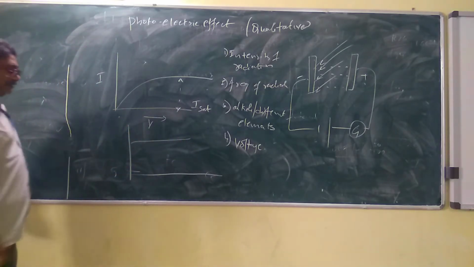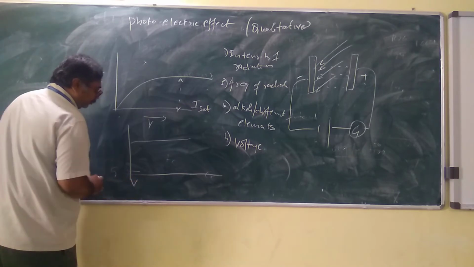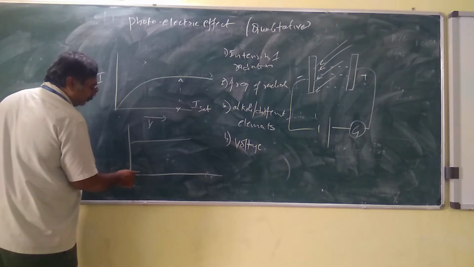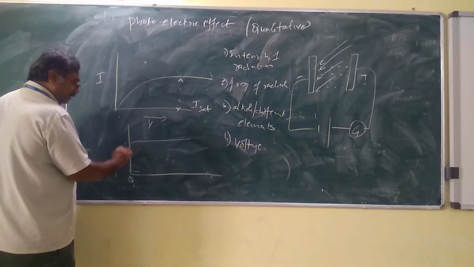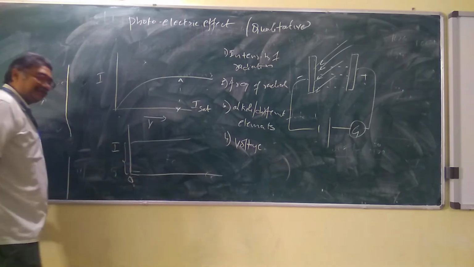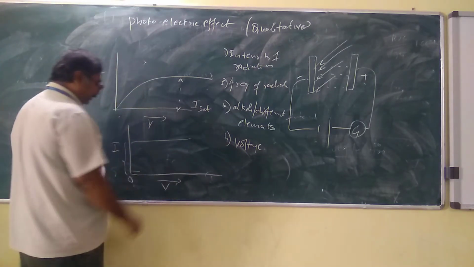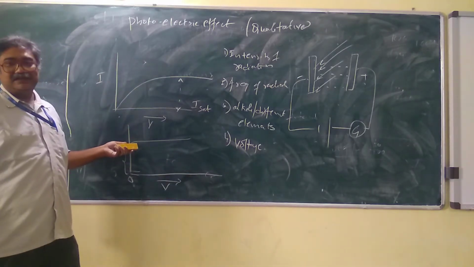Even when there is no voltage, now the voltage supply is 0. Here on the y-axis, what is the value of voltage? On the y-axis the voltage is always 0. Still there is some current here. Even when there is no voltage, even exactly at this point, there is still some current.